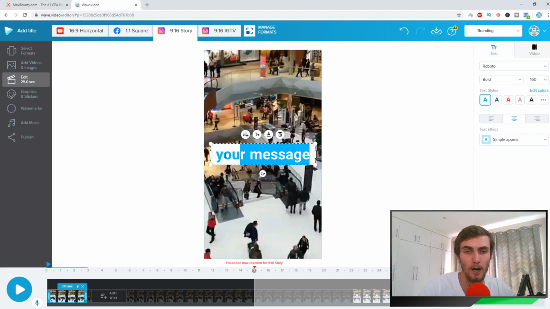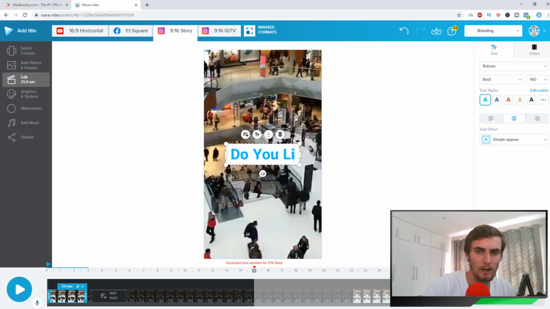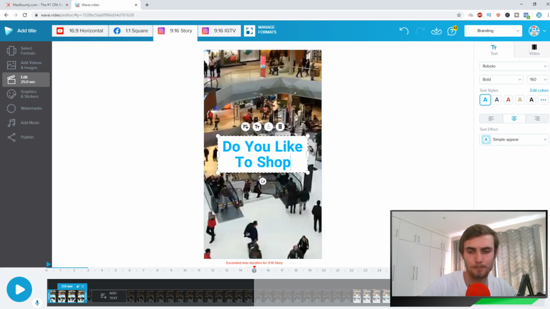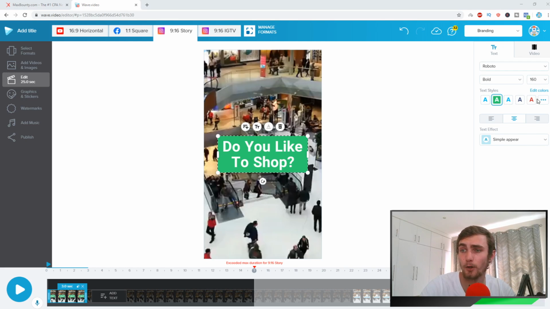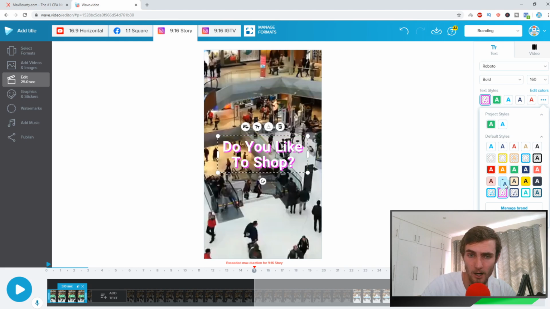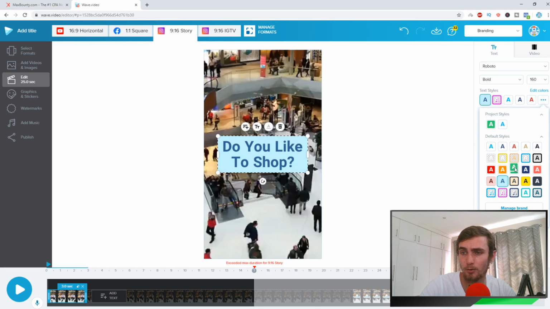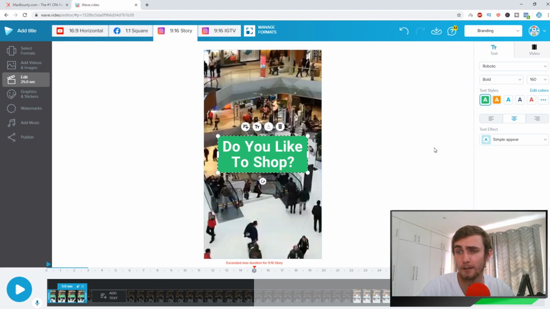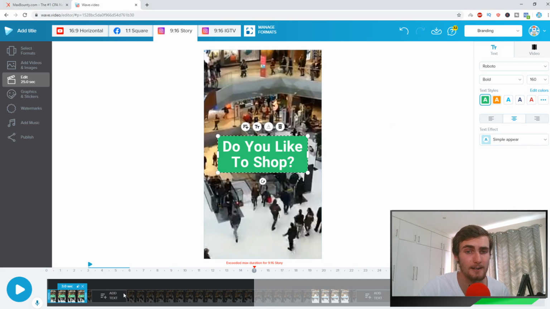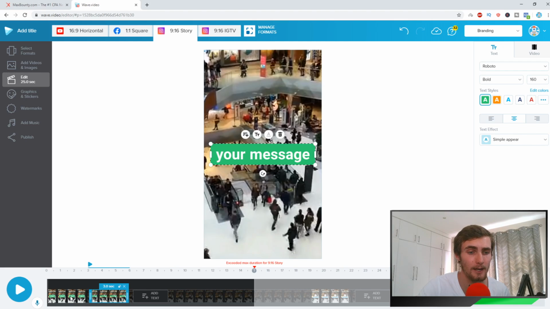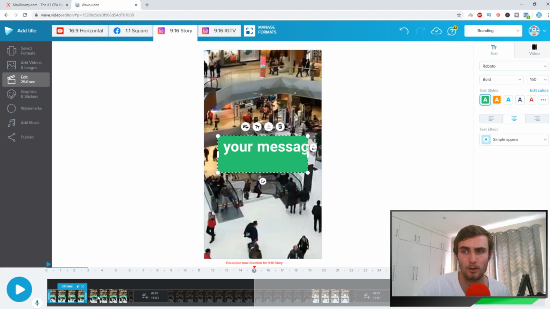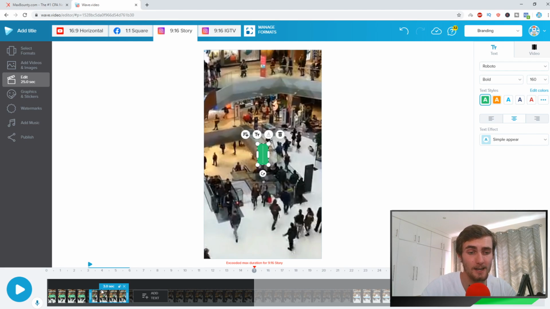So I'm just going to go, let's go, do you like to shop? And you can see if you want to change your text color, you've got a whole bunch of different text styles. You've got a couple of blue ones, green ones, orange as well. I like the green one, so I'm just going to stick with the green one. And you can see on the bottom left, you've got another add text section. So I'm going to double click on that and add text. So you can see I've got your message. Let's just edit that again. And then on the second text section, you can see I've got my second text section selected.